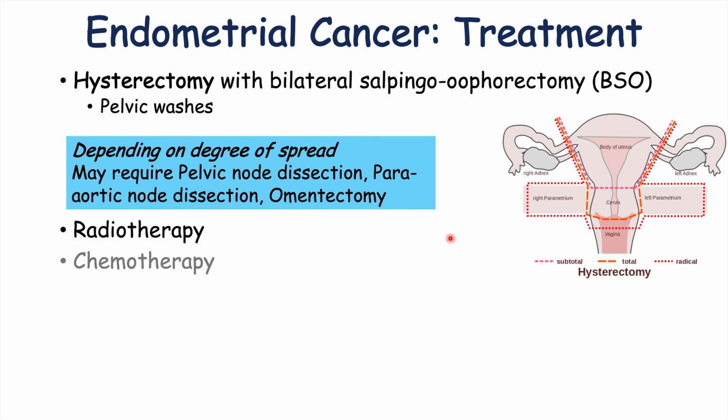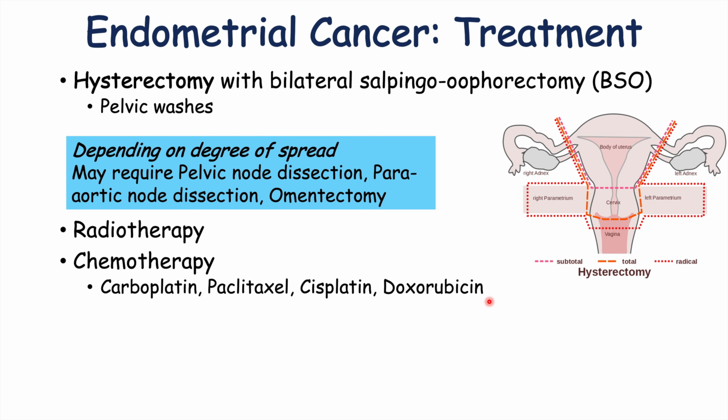In some cases, if there is a higher stage or a higher grade of cancer, adjuvant radiotherapy or chemotherapy can be important. If there's some question of recurrence of the disease, these are also important as well, especially chemotherapy. And there is a very large list of possible chemotherapy choices that can be utilized, but some of them include carboplatin, paclitaxel, cisplatin, and doxorubicin. Please look up some more information on the chemotherapies that are used if you want more information on this.